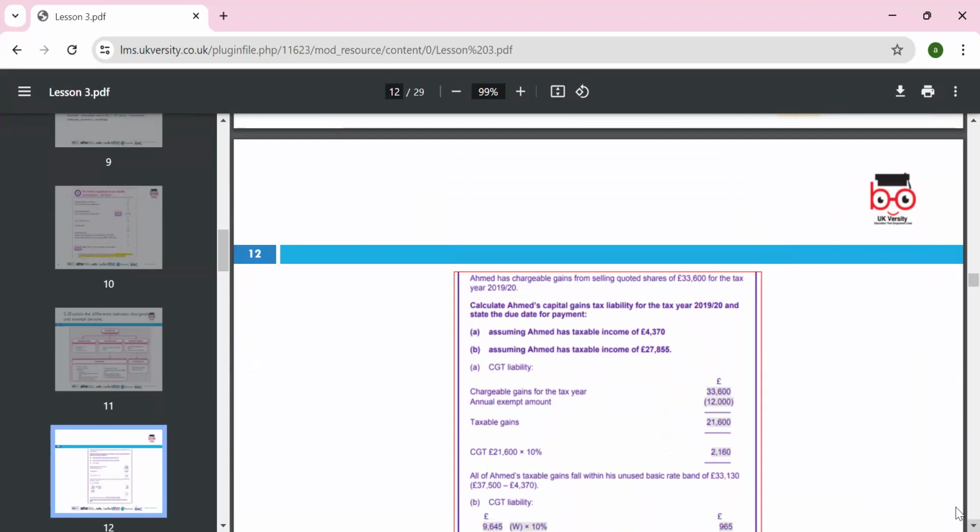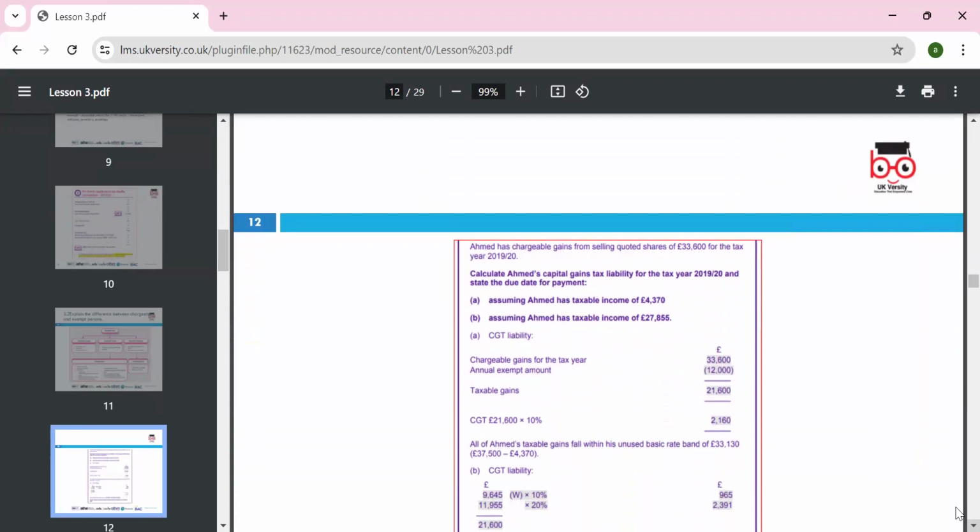So CGT liabilities: chargeable gain for the year 33,600, and the annual exempt limit is 12,000. So the chargeable gain is 21,600. So CGT, capital gains tax at 10%, is 2,160.